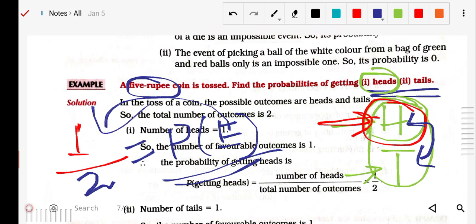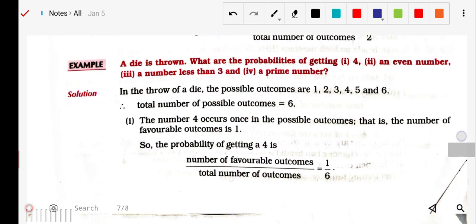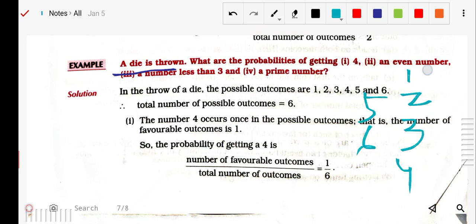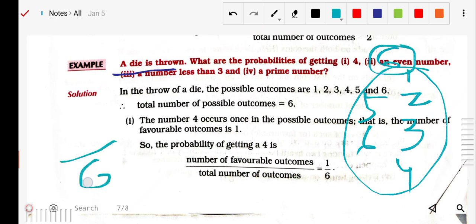Right? So next, one of the next questions is a dice being thrown. As you know, in a dice, what are the possible values? It can be 1, 2, 3, 4, 5, 6. These are the possible values. Total how many are there? Total is 6. So you will always divide by 6 when finding the probability.